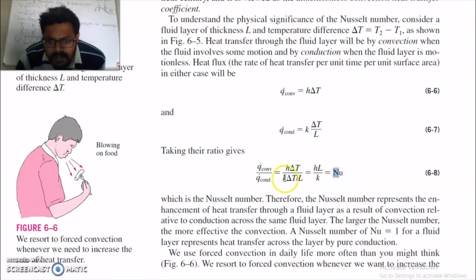It means the Nusselt number is the ratio of heat flux during convection to the heat flux during conduction. Therefore, the Nusselt number represents the enhancement of heat transfer through a fluid layer as a result of convection relative to conduction across the same fluid layer. The larger the Nusselt number, the more effective the convection. A Nusselt number of 1 for a fluid layer represents heat transfer across the layer by pure conduction. It means if the Nusselt number is 1, then there is no convection, there is only conduction.